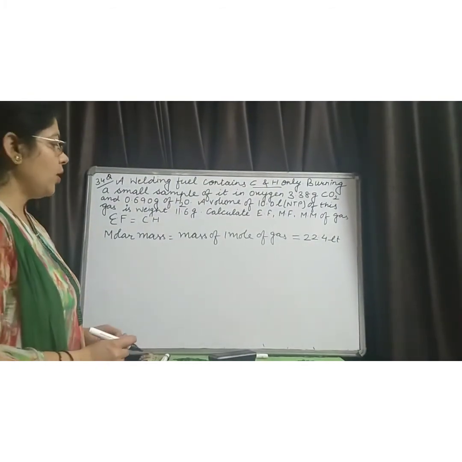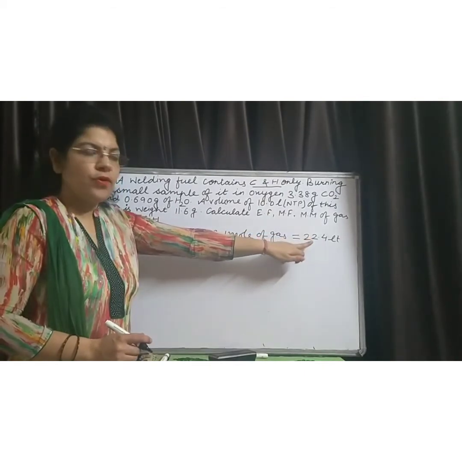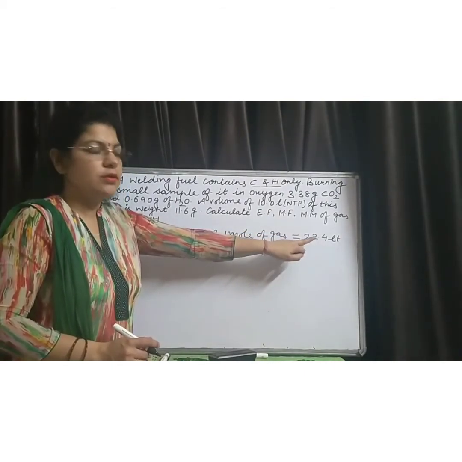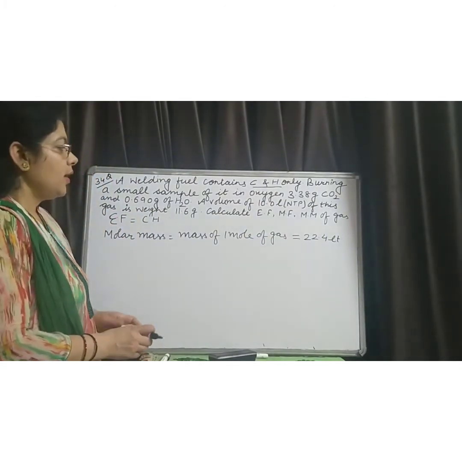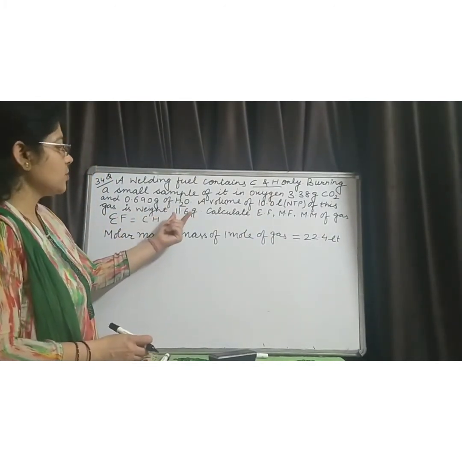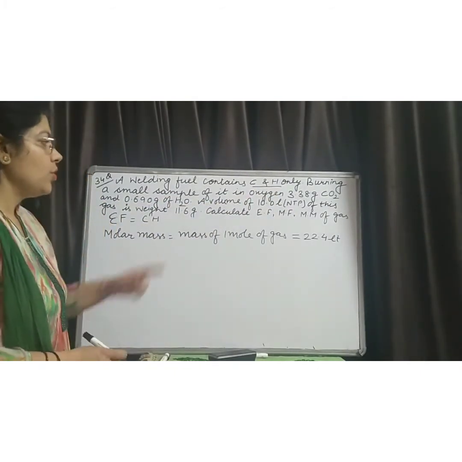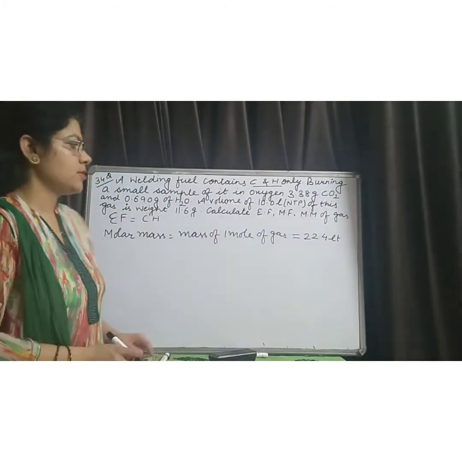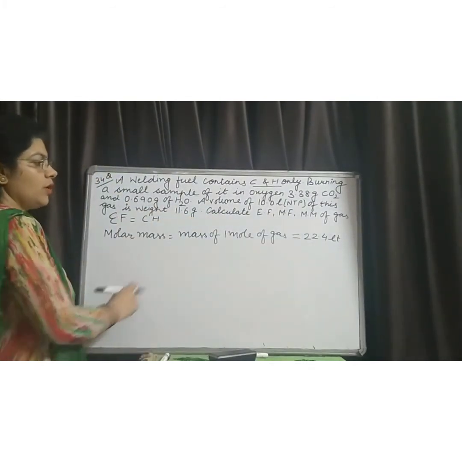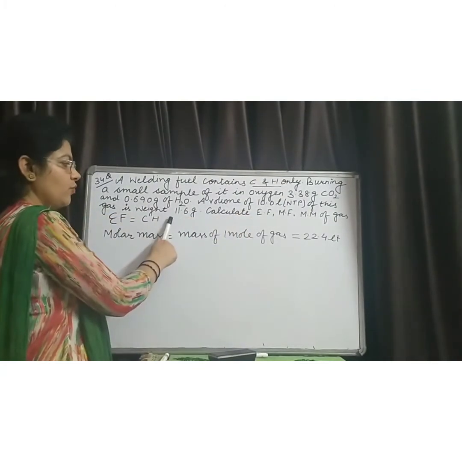We have already known that the volume of 1 mole of gas is 22.4 liter. In this question, the mass of 10 liter of this gas is given to you. So solve this for 22.4 liters. How do we solve? In this question, volume is given to you and you have to find the mass.